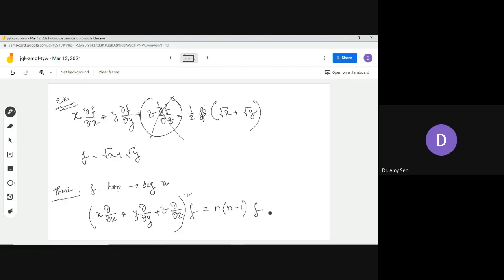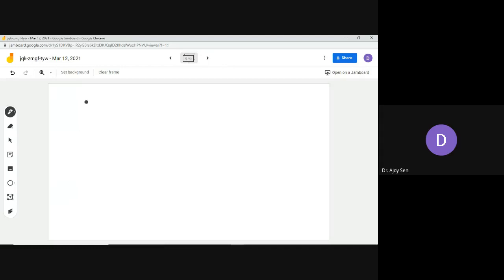Before describing this theorem, let me clear this notation. What is meant by this thing? Without clearing these notations, I think you will not be able to understand. So this square of f.